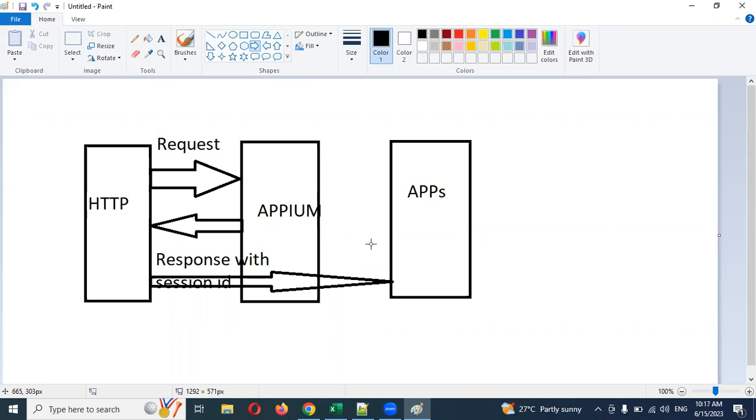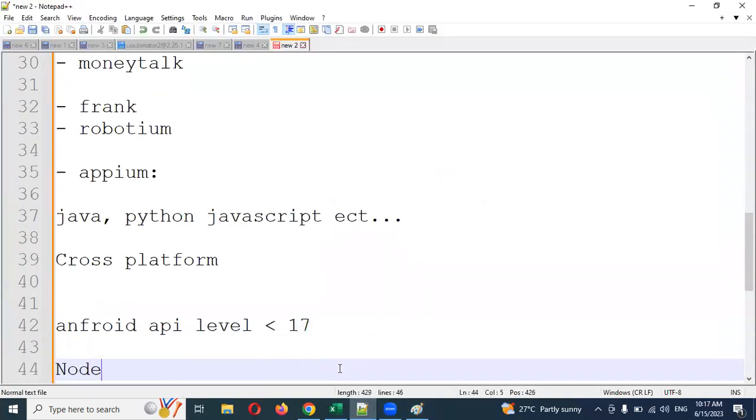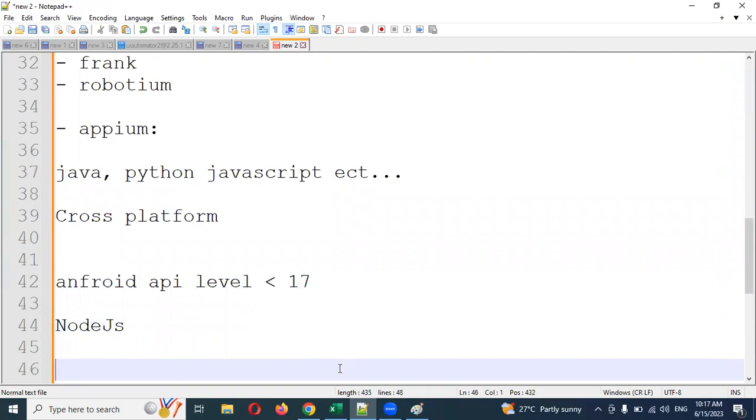It will accept all these things. Once you provide this information, it will go for execution. Basically this Appium server is written using Node.js; it is implemented using Node.js.